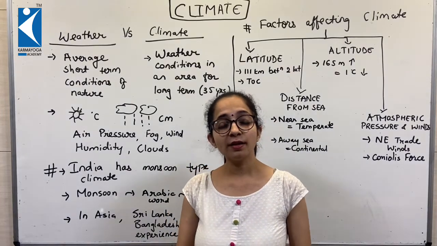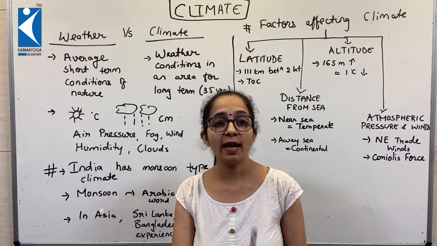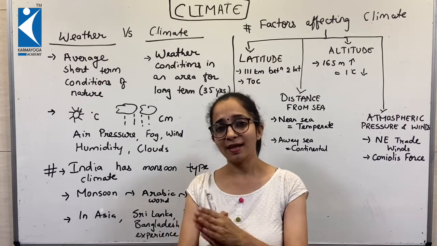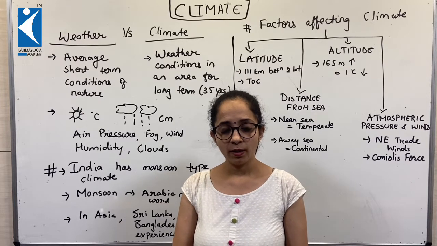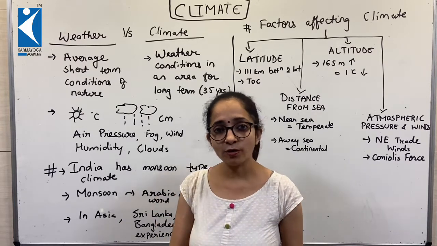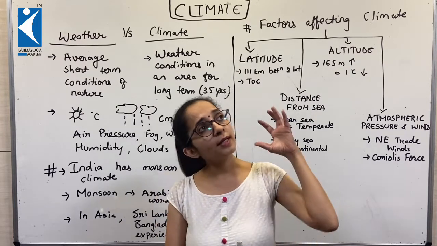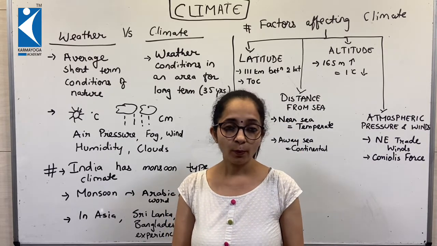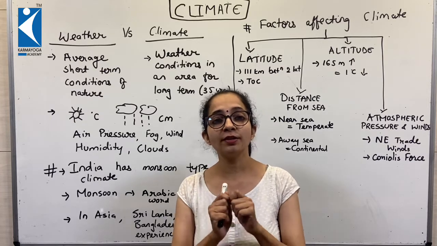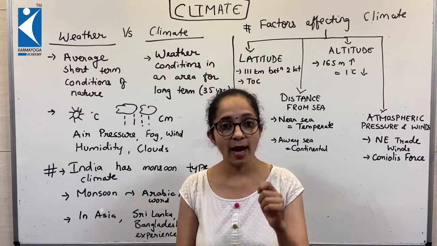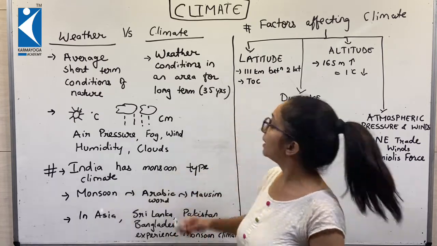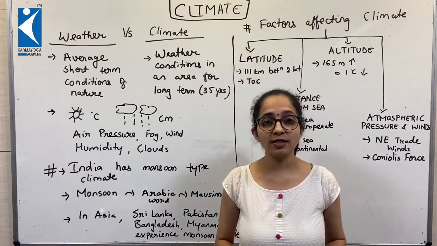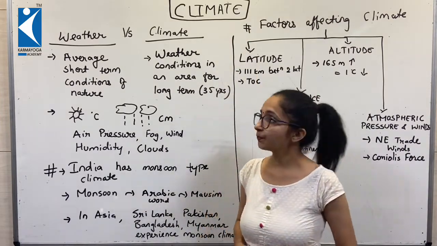Students, we are here to learn about your chapter, climate. So what is climate first of all? Is the sunshine a part of climate? Or if there is excessive rainfall, do we call it climate? Well, we need to understand the difference between weather and climate first. That will help us to justify the word climate.